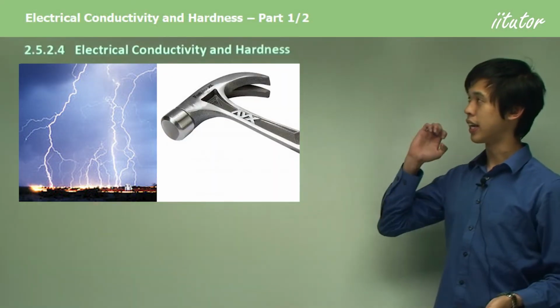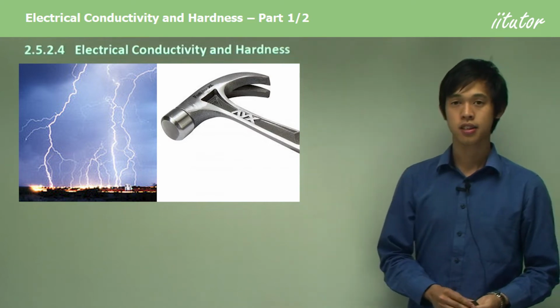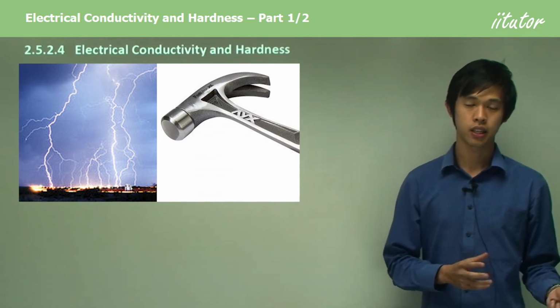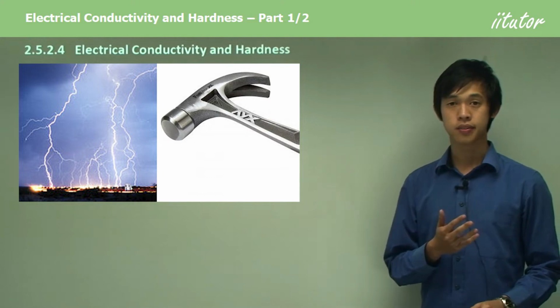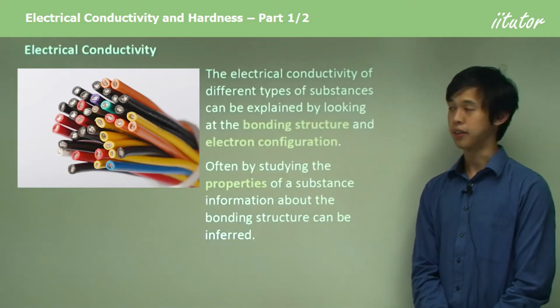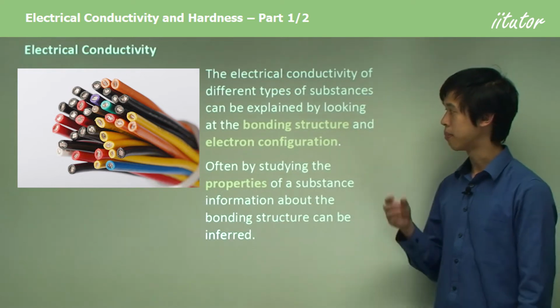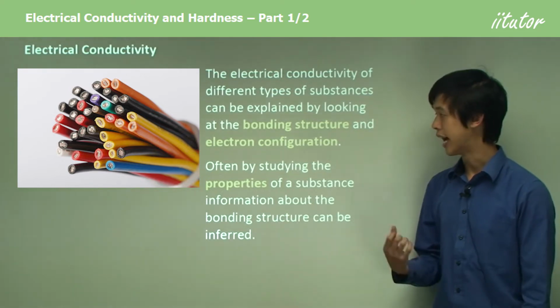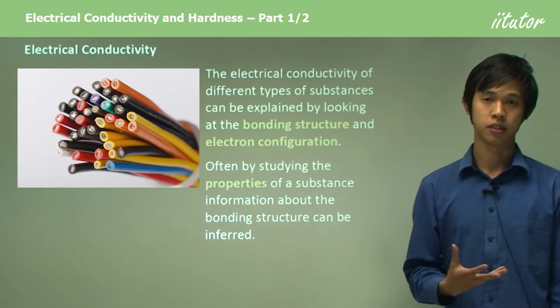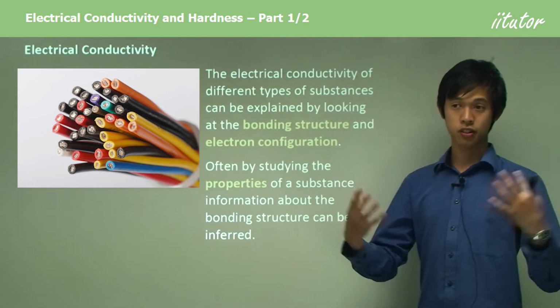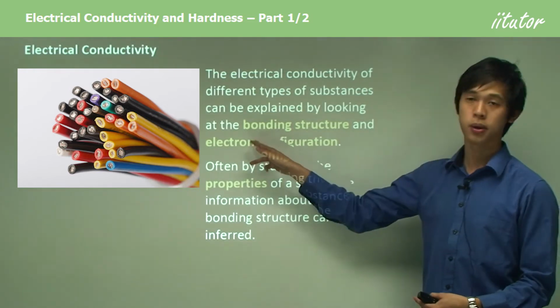Today's lesson, we're going to look at electrical conductivity and hardness and see how the different types of bonding influence these two properties. So firstly, electrical conductivity. The electrical conductivity of different types of substances can be explained by looking at the bonding structure and electron configuration of those substances. So the electrical conductivity can be described if we simply consider the bonding structure.